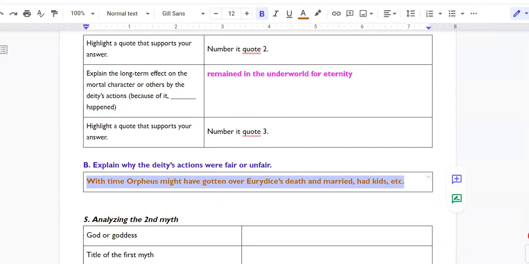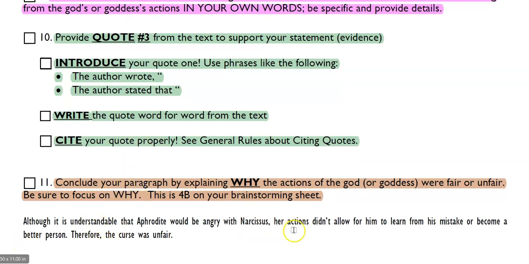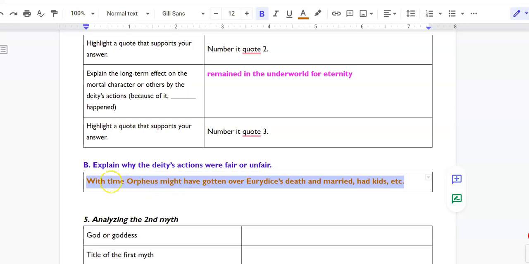So now we get to B, right? Part B. And if we look, this is step 11 now on my checklist. This is 4B on my brainstorming sheet: why the actions were fair or unfair. Really important to make sure you include this bit. I did provide an example here about Aphrodite and Narcissus. Although it's understandable Aphrodite would be angry with Narcissus, her actions didn't allow for him to learn from his mistake or become a better person, so therefore it was unfair. I went with something a little bit similar here with Orpheus. So why was it unfair? Because with time, Orpheus might have gotten over Eurydice's death. Maybe he would have met someone else and married and had kids, and Dionysus kind of robbed him of that.